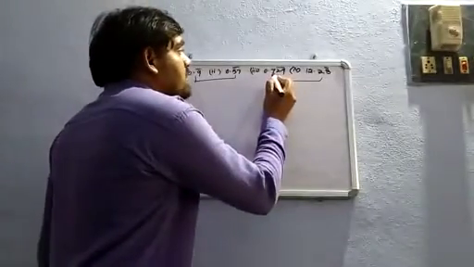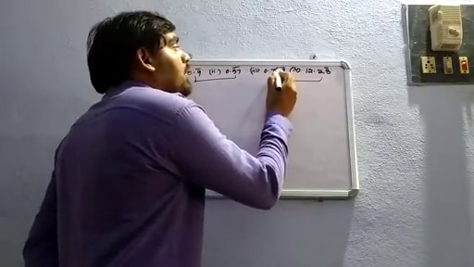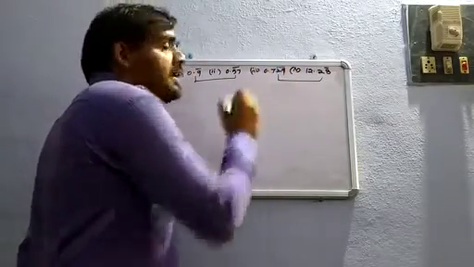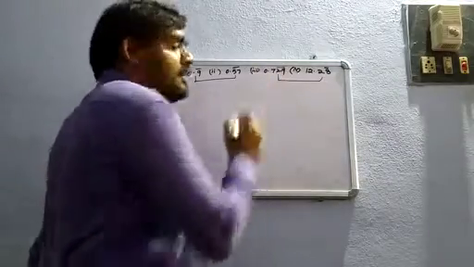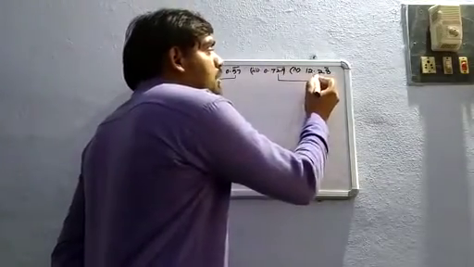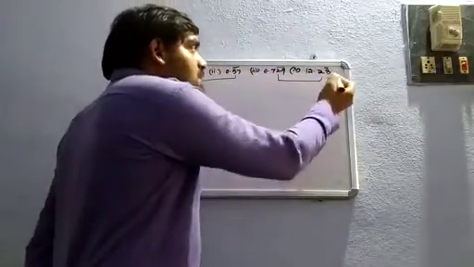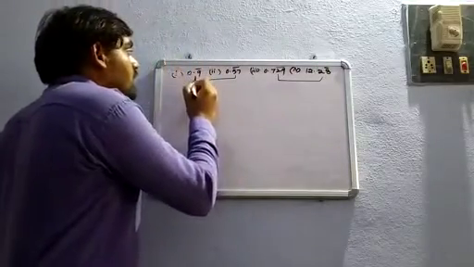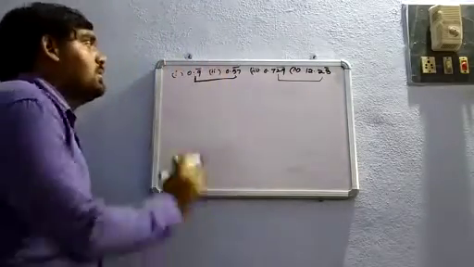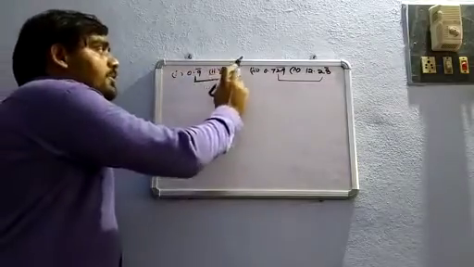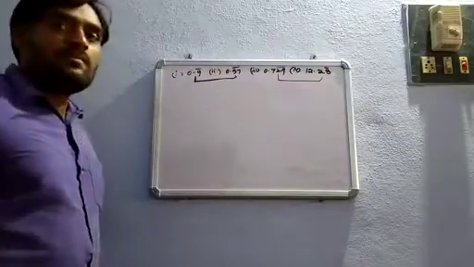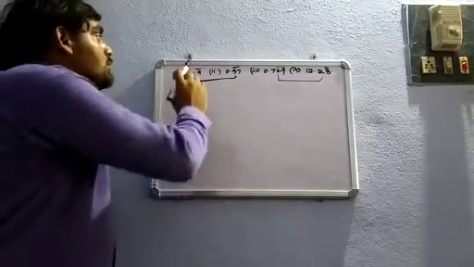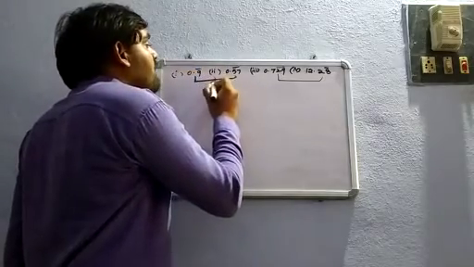Means, if you observe here 0.729, we have only bar for 2 and 9. It means 2, 9 are repeating, 7 is not repeating here. Like that only, if you consider 12.28 bar, in this problem 8 is repeating, 2 is not repeating. But when you come to the first 2 problems, 0.9 bar, 0.57 bar, in these 2 problems, each and every digit in the decimal part is repeating. Am I correct?